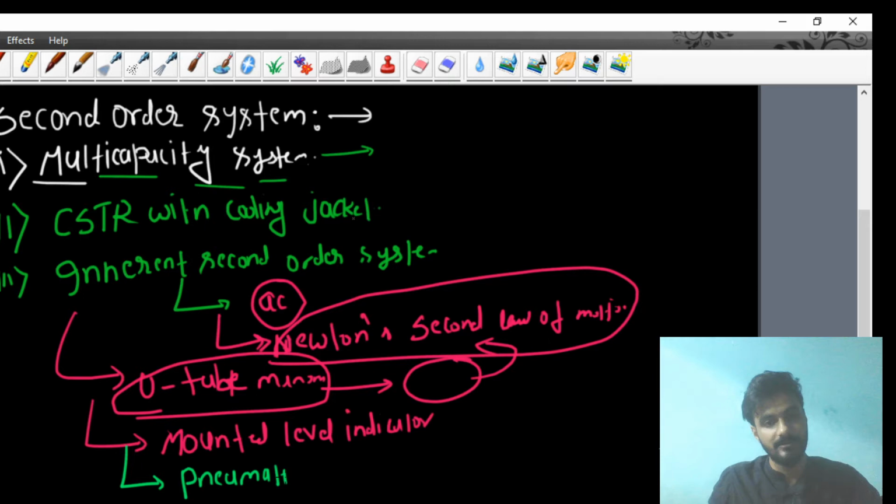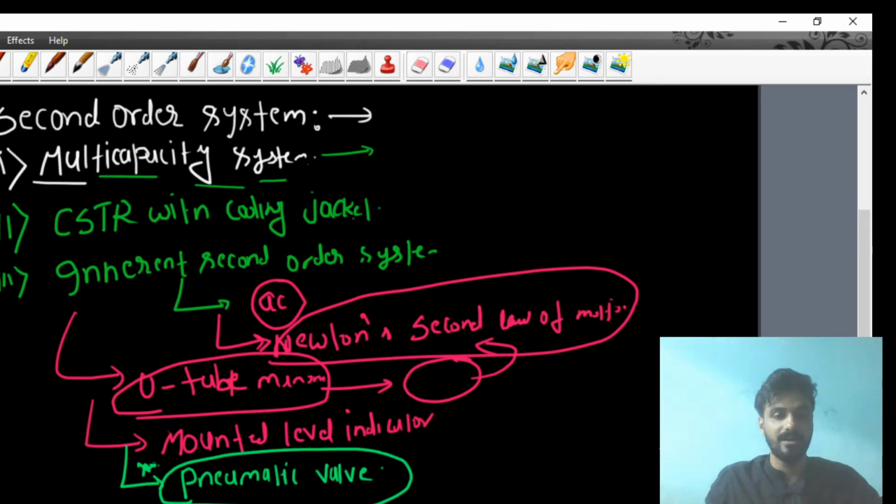Here, just try to understand one thing. There is a little bit of confusion among the students. Sometimes you will see the pneumatic valve described as a first order system or zero order system, but it is inherently a second order system.